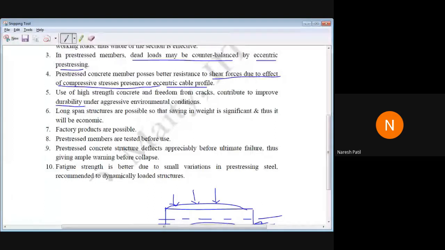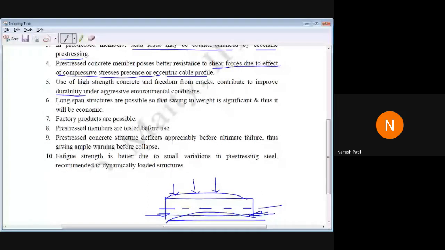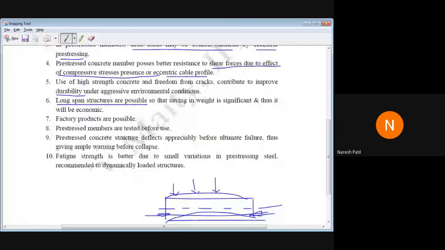Then we have long span structures are possible. In this case we can go for long span structures. The best example I can give is the third gate ROB, railway overbridge. You can see the bridge has been constructed using the pre-stressed concrete system. The girders are placed, and over that they are placing the slabs now.